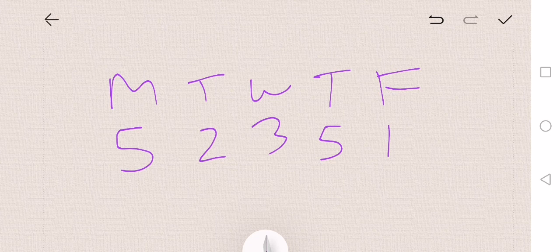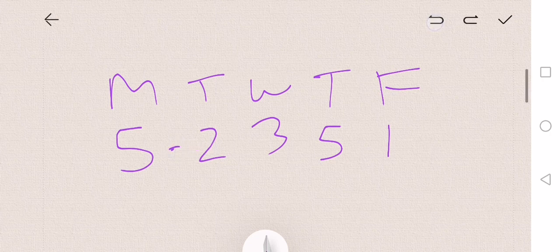Yeah, fantastic. So on an average, that means, if you have a look at these numbers, on Monday you're having a different number, Tuesday, Wednesday, Thursday, Friday. So all 5 days you're having slightly different numbers. Sometimes it's the same, but that's not the case here. The case is each and every day in a week you're having different chocolates. Now if I ask you, how many chocolates have you had for this week on an average? The way it's going to work, you have to add them together first.